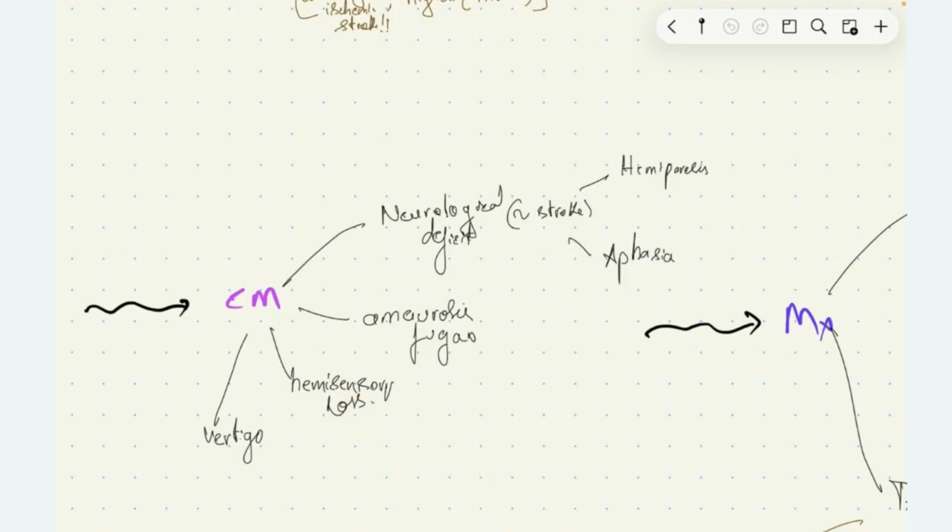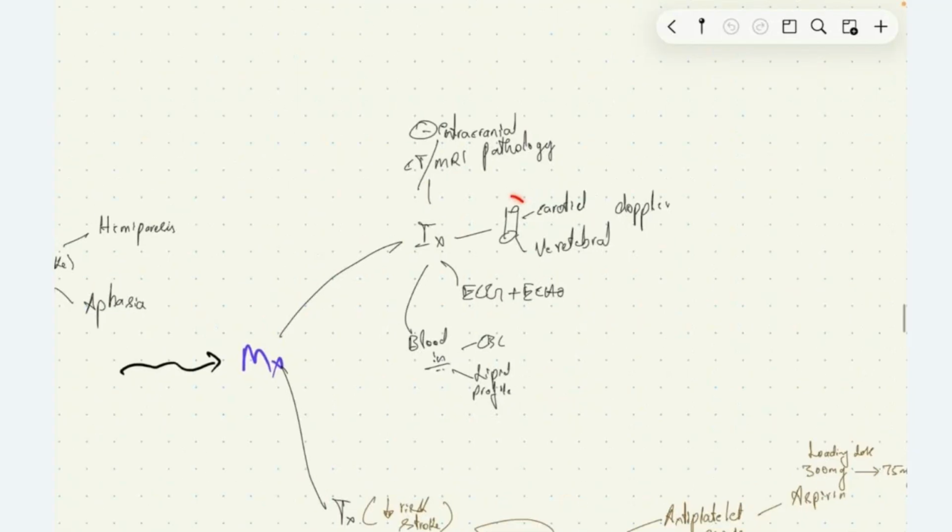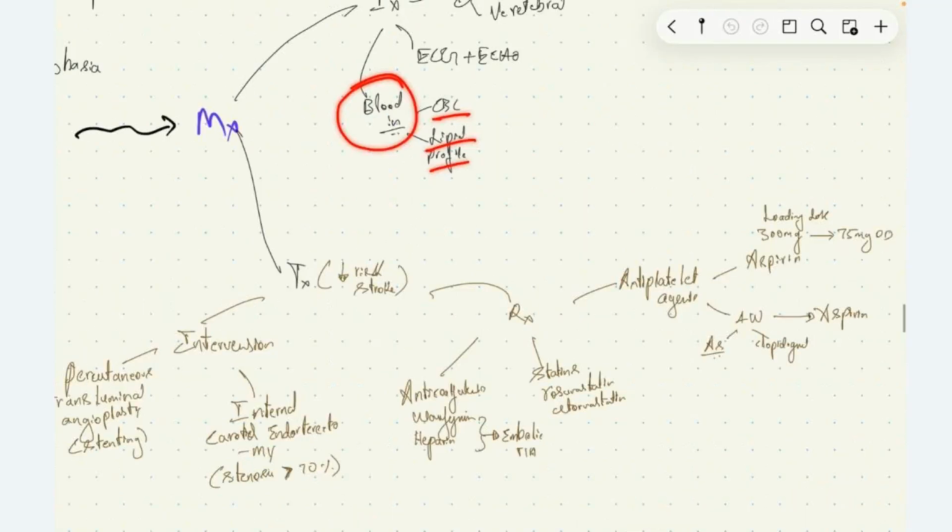Coming to management of transient ischemic attack, we have investigations: CT or MRI to rule out other intracranial pathology. We have the Doppler for carotid artery and vertebral artery to look for stenosis of these vessels, and we should perform ECG and echo to look for cardiac causes of embolism. We can perform blood investigations like CBC and lipid profile.